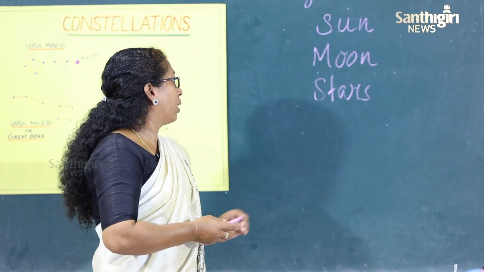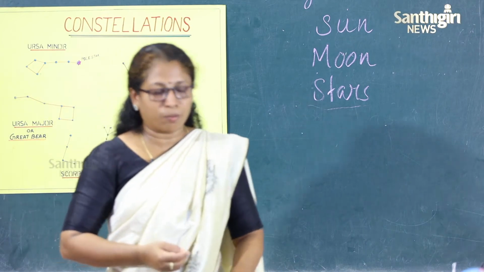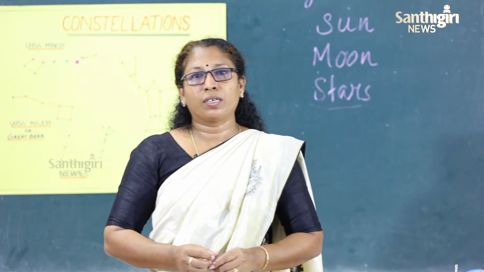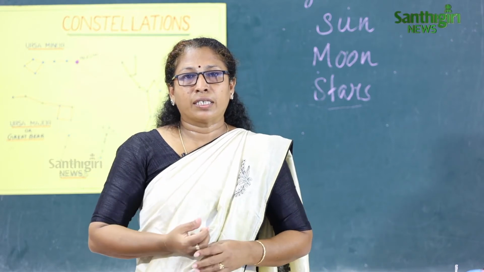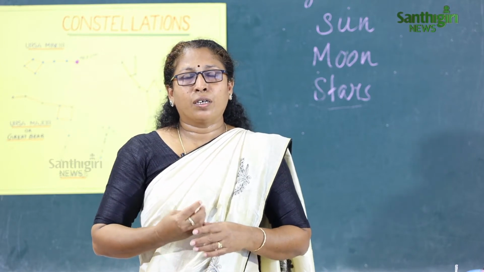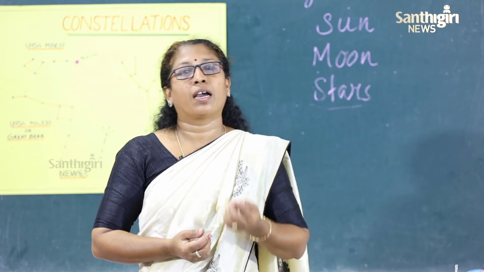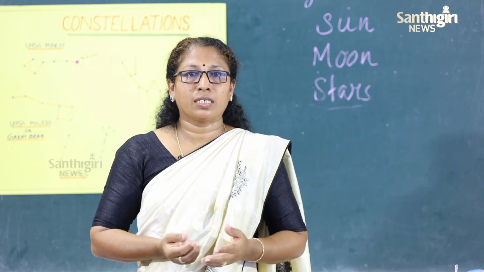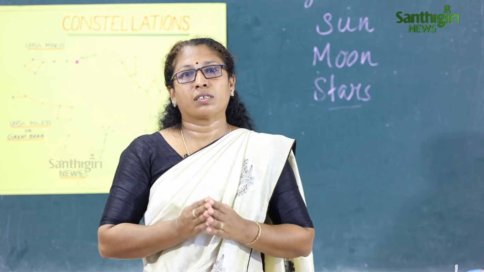And the next neighbor is the stars. In the smaller classes itself you learned about the stars, that is, twinkle twinkle little star, your rhymes starting with that. At night, all the stars are twinkling in the sky, and there are a number of stars. We can see only one sun and only one moon, but stars are countless. We can't count these stars.